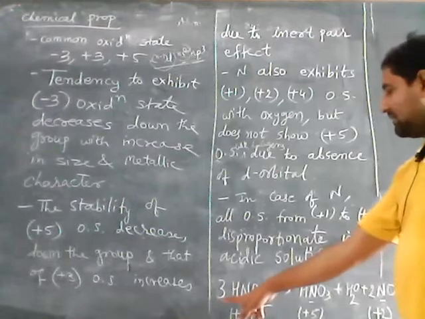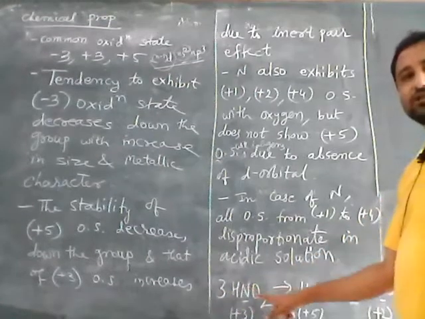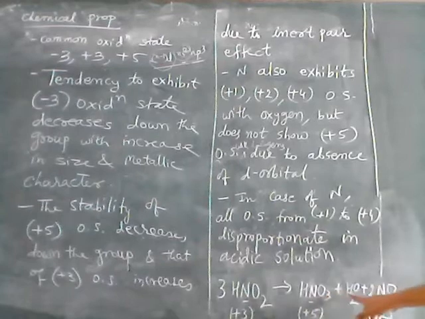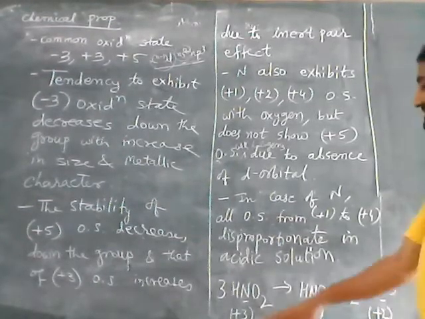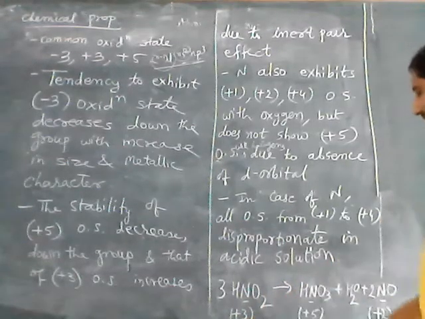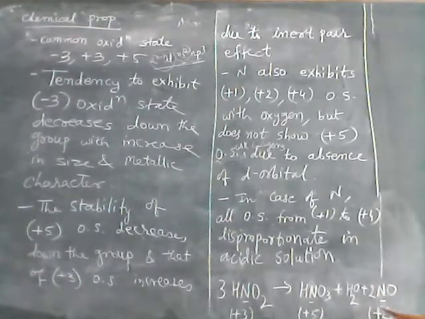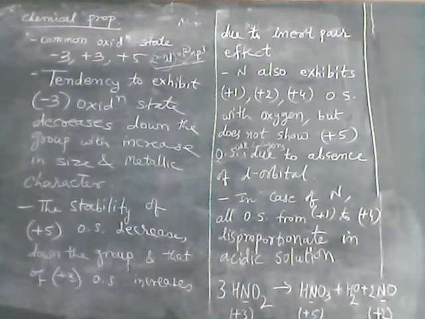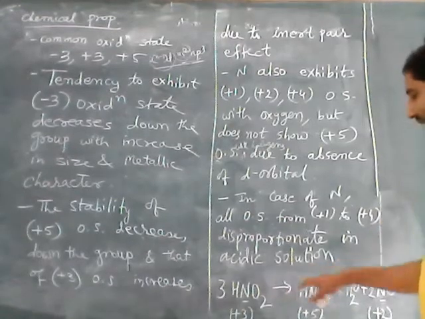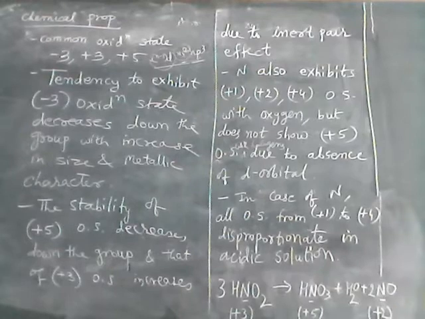For example, nitrous acid HNO2. If we take 3 moles of nitrous acid, it will disproportionate to form nitric acid HNO3, water and NO. So here you can see that in HNO2, the oxidation state of nitrogen is +3. In HNO3, the oxidation state of nitrogen is +5. And in NO, the oxidation state of nitrogen is +2. So +3 is the medium oxidation state, from which it can go to a higher oxidation state of +5, as well as to a lower oxidation state of +2.